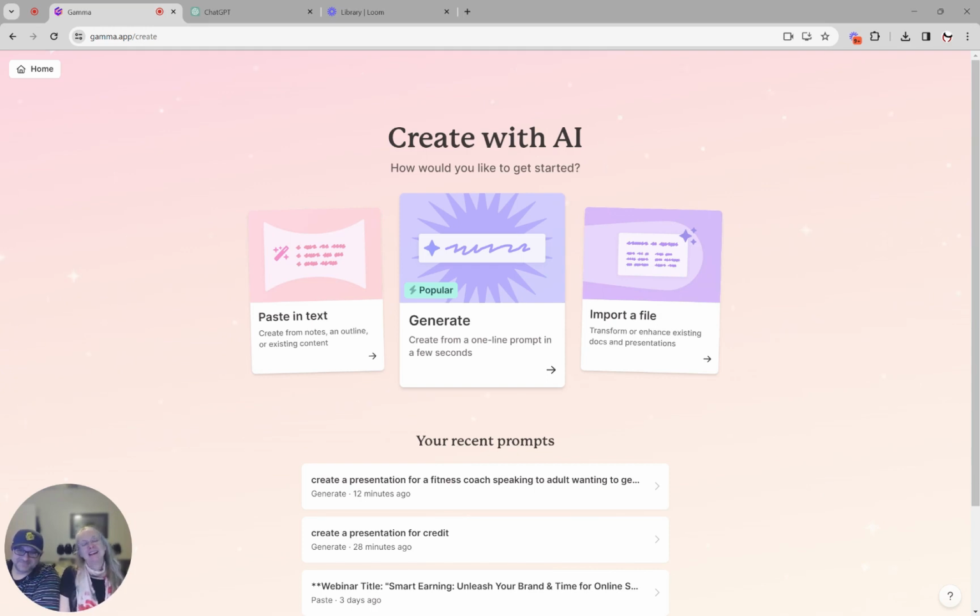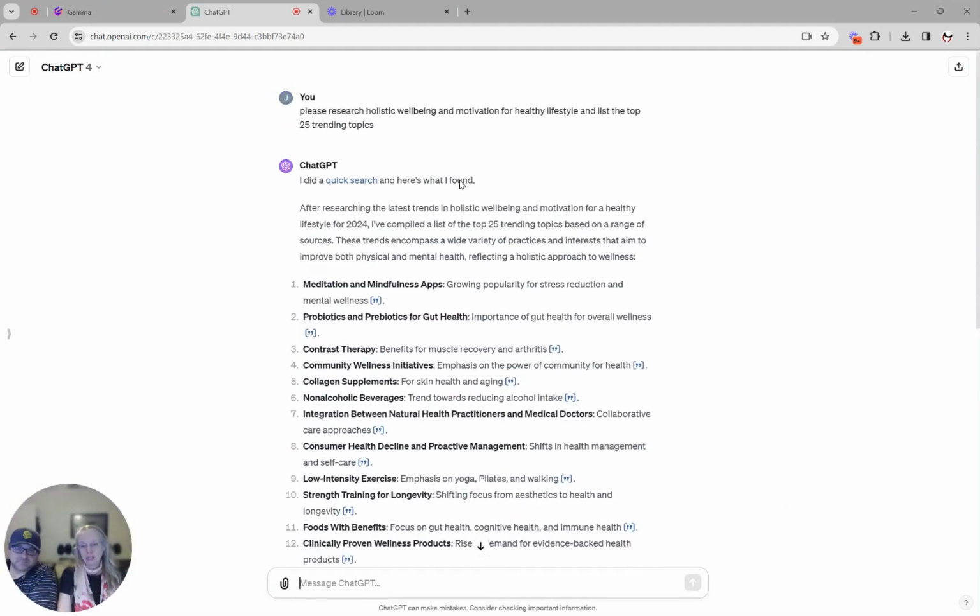Anyways, Gamma.app, we're going to try to do the paste in text for holistic well-being. We did start in ChatGPT in our last presentation. ChatGPT didn't quite get where we wanted. It did, but it got really specific. What we're trying to do is have it show the presentation, copy and paste it in the text, and let's see what Gamma can do with that. So far, the generating feature of Gamma is just bar none. Yeah, I love what it provides. And if the paste in text doesn't work this round, then we're just going to get right into generate with the prompt. So I started out with ChatGPT.